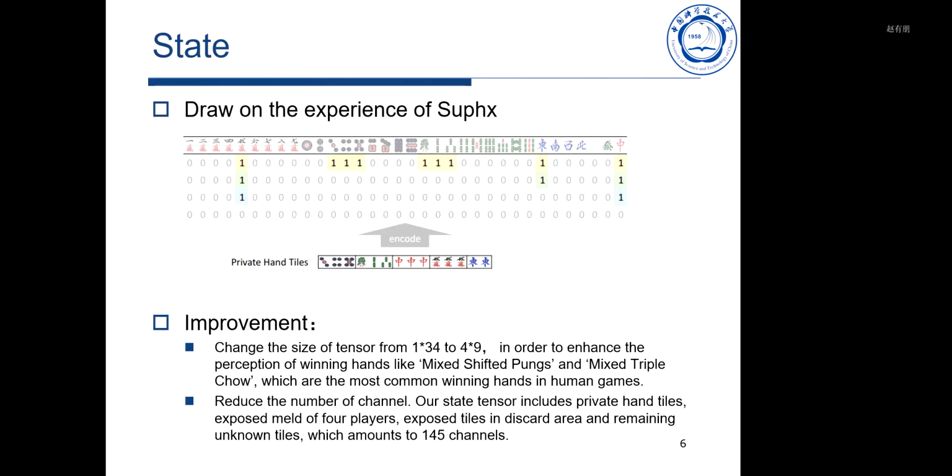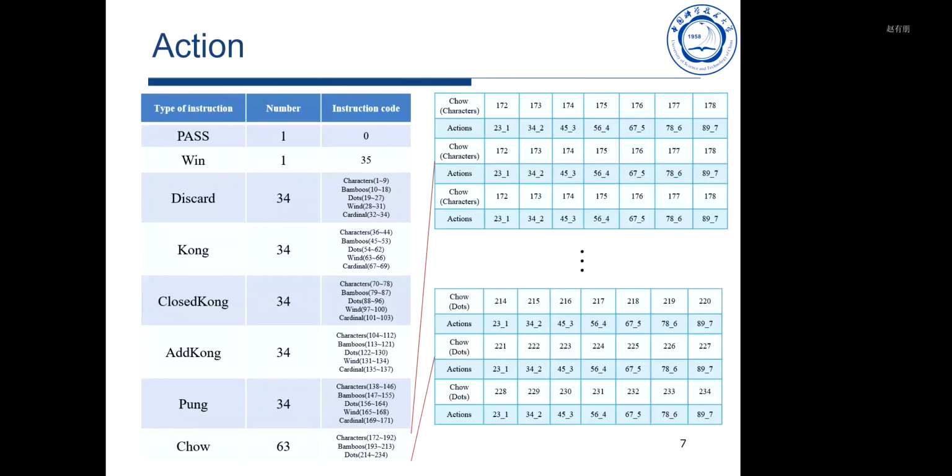For the action codes, we divide all actions of Mahjong, amounting to 235 actions. And the 63 concrete conditions of chow are shown in the right chart. You can see them.